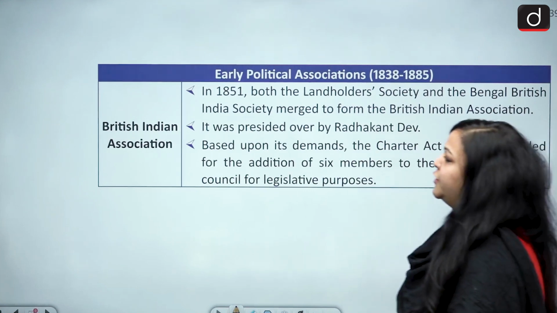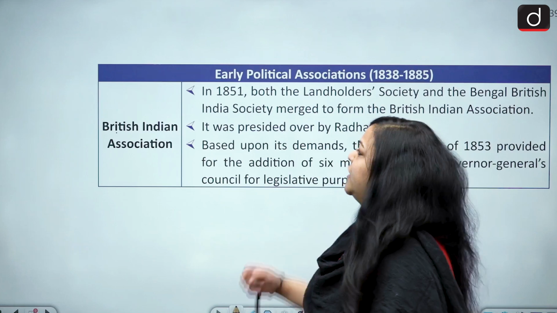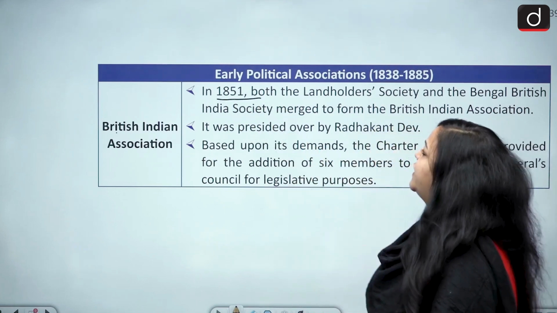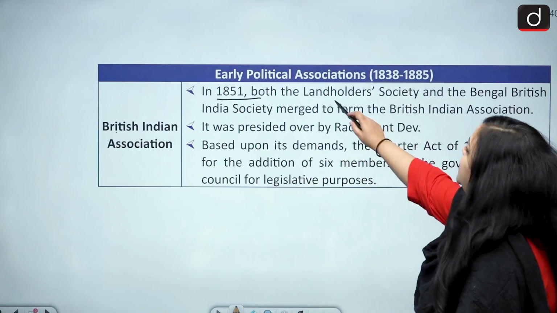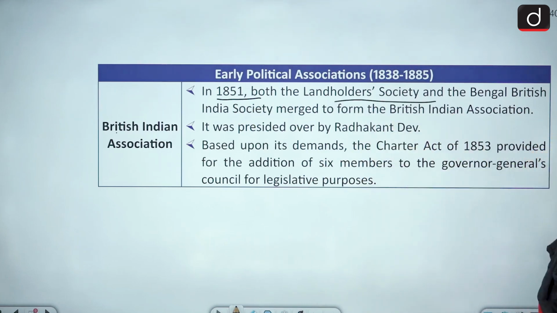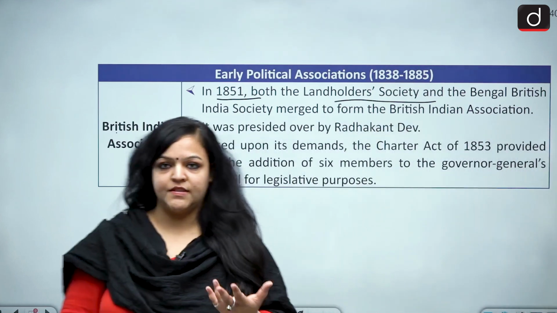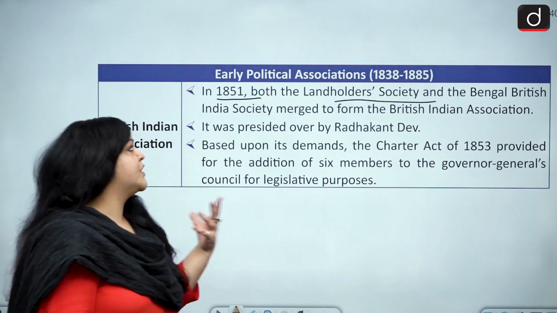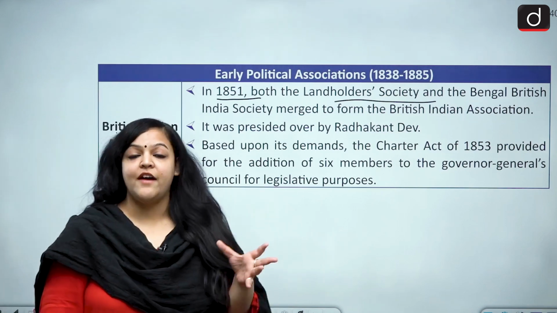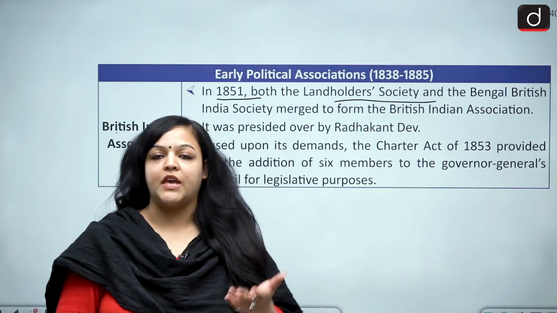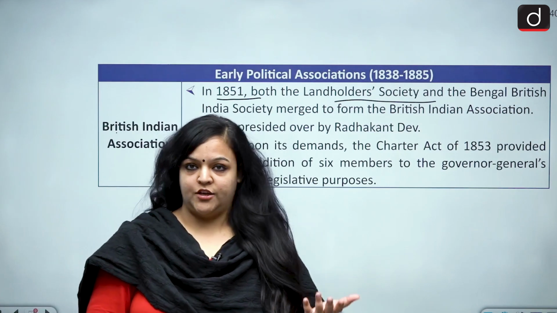Okay, so the first one that we do is the British Indian Association, all right? So who founded it? It was in 1851. The Landholders Society and the Bengal British Indian Society had merged to form the British Indian Association. So there were two societies basically. There was the Landholders Society, and then there was the Bengal British Indian Society. They have merged together to form the British Indian Association, okay.